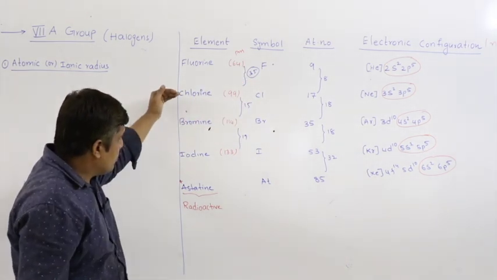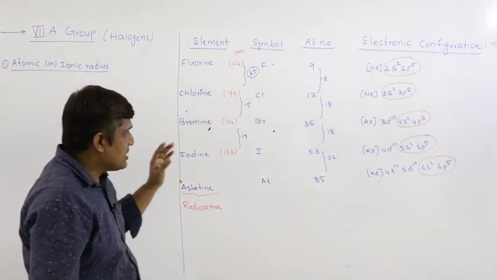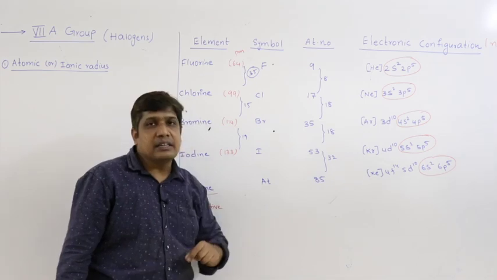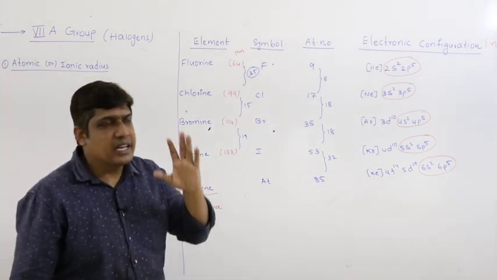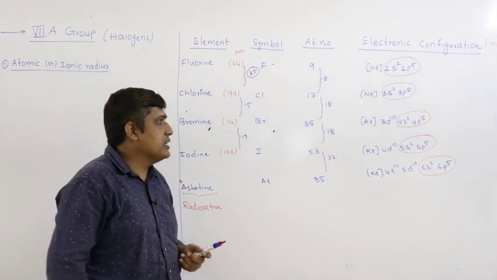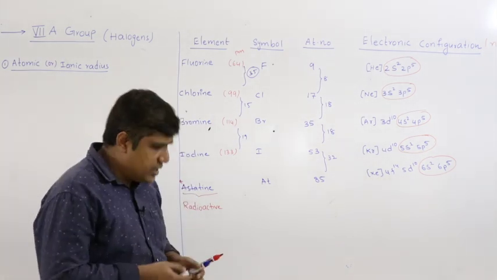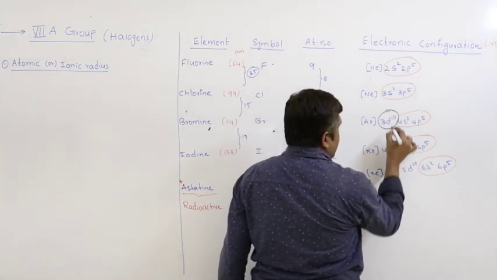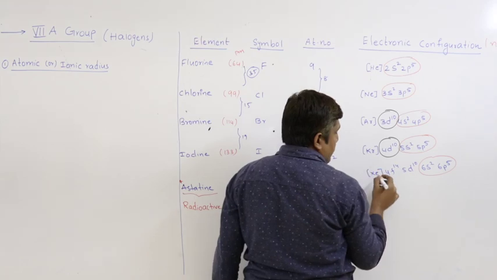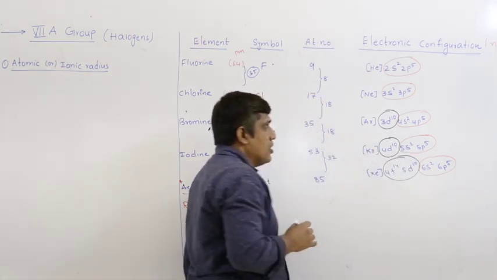But when I move from chlorine to bromine or from bromine to iodine, although the size is increasing, it is not increasing as much as expected. So what is the reason? The reason is due to poor shielding effect of 3d electrons, here 4d electrons, here 5d and 4f electrons.